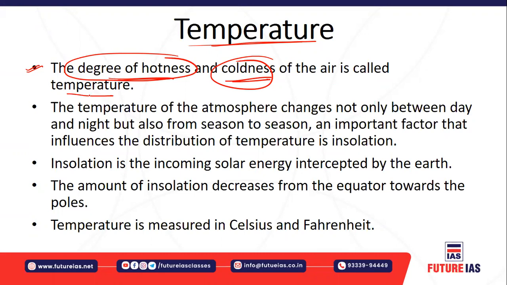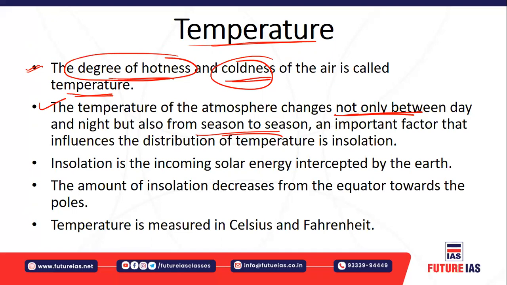This is called temperature. The temperature of the atmosphere changes. You might have heard, and also experienced, that the temperature changes between day and night. In the daytime you may have a higher temperature, and at nighttime a lower temperature. The temperature also changes from season to season. You may have the winter season, you may have the summer season. Like that the temperature also changes.